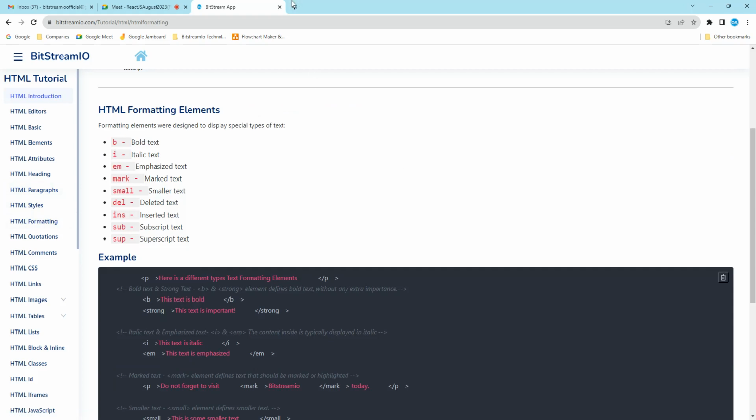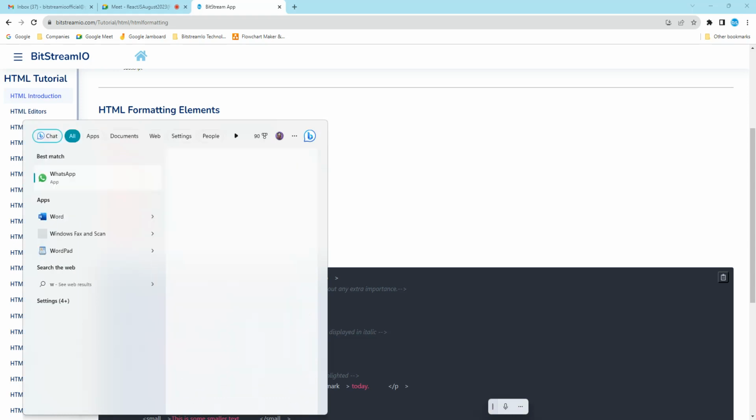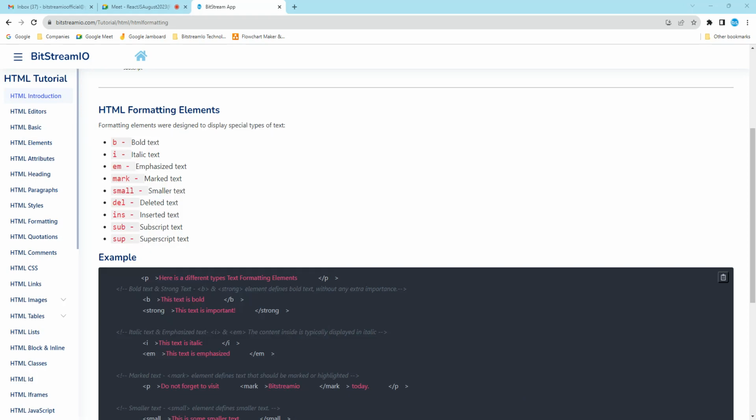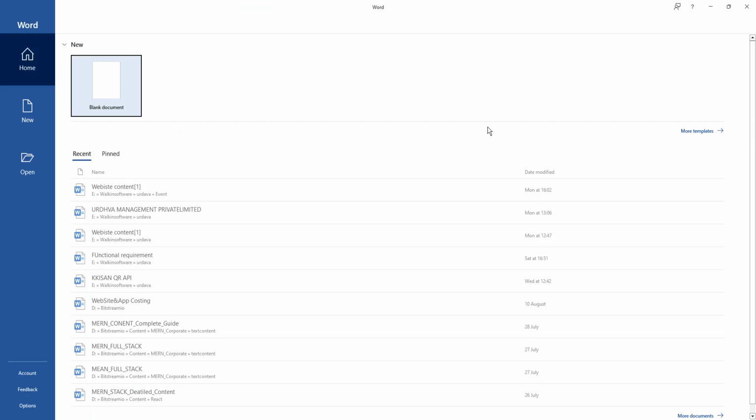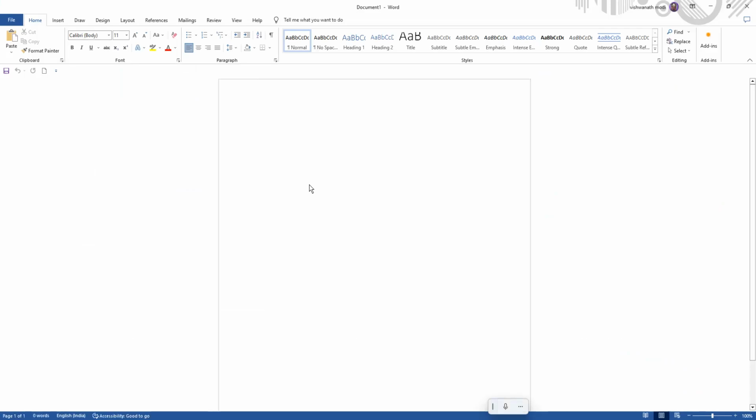You might have seen Microsoft Word. Your coding is nothing other than your real-time daily life. If I open Word, and you want to write a letter, you take a word pad and write something. So this is an editor for writing in Word.